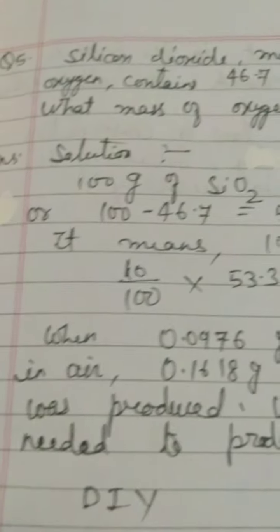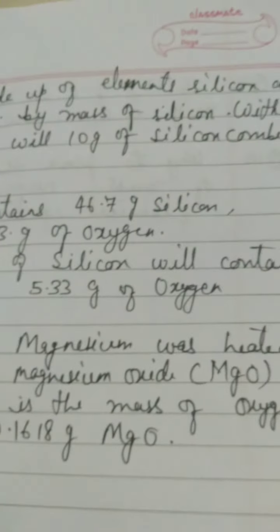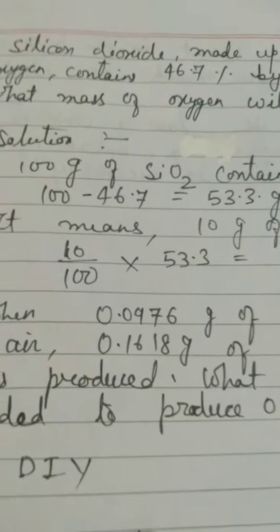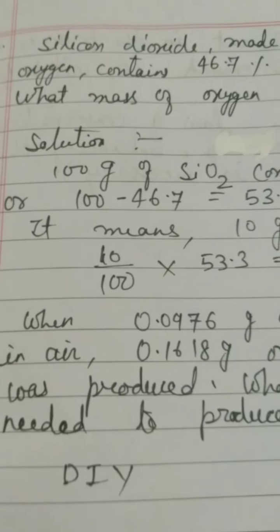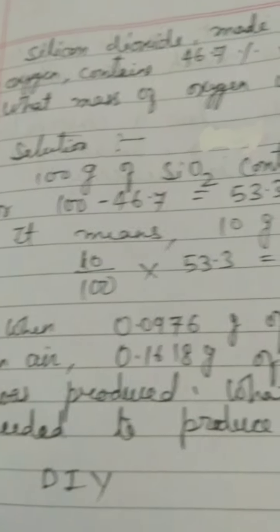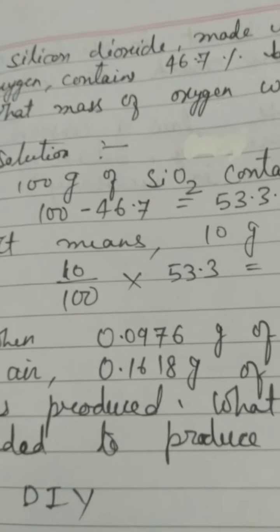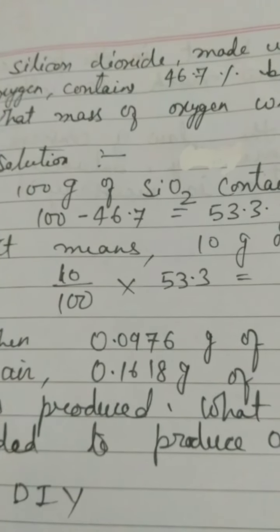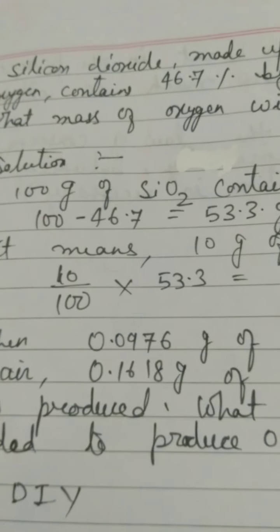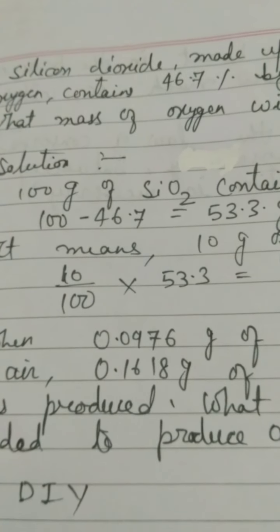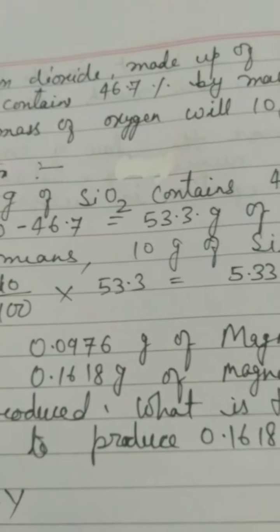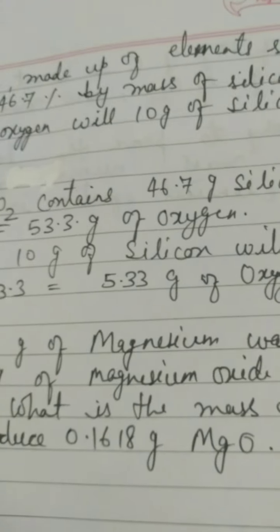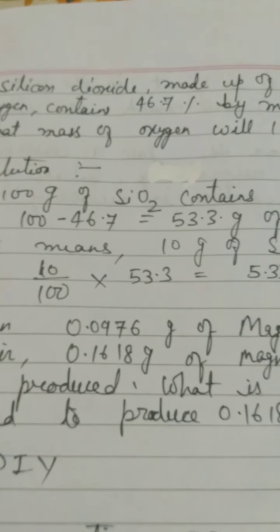So now naturally, the oxygen mass can be calculated by subtracting it from the 100 gram. Silicon mass is given as 46.7 gram because it is the mass percentage, and you can convert it into gram. In 100 gram it is 46.7 gram. So what will be the mass of oxygen? 100 minus 46.7 is equal to 53.3 gram of oxygen, because there are just two elements in silicon dioxide.